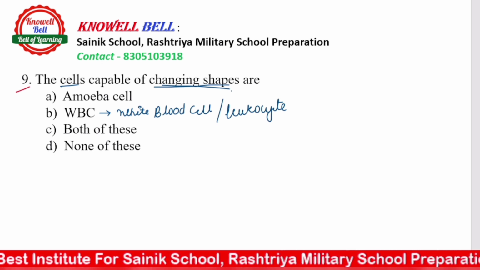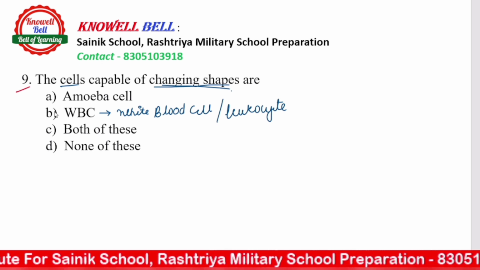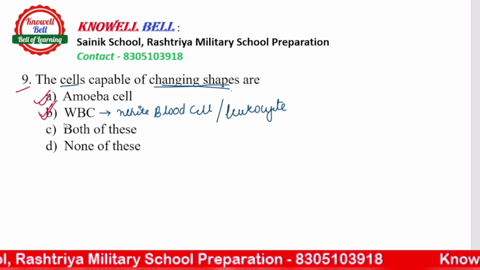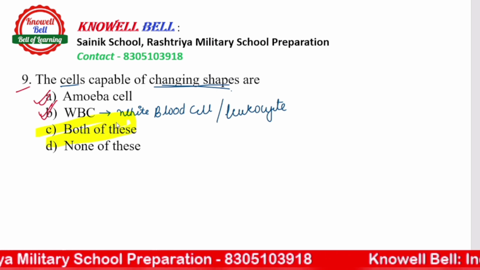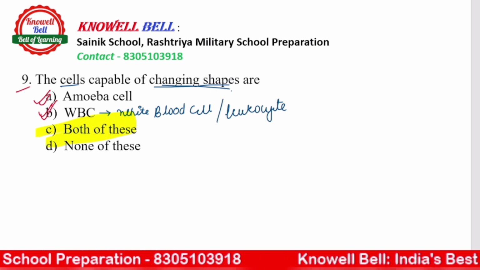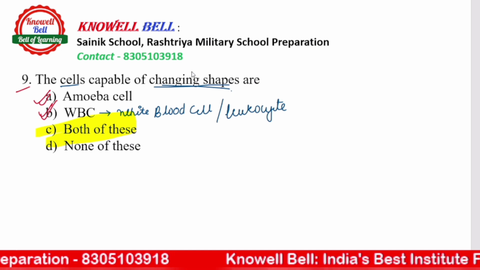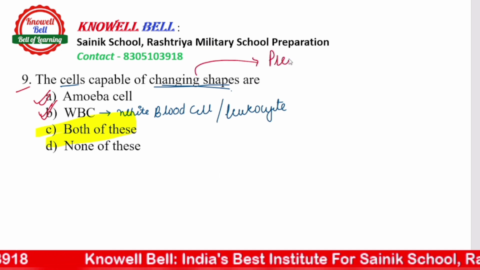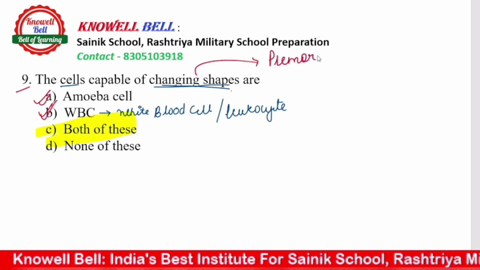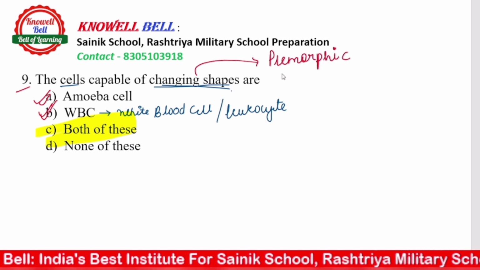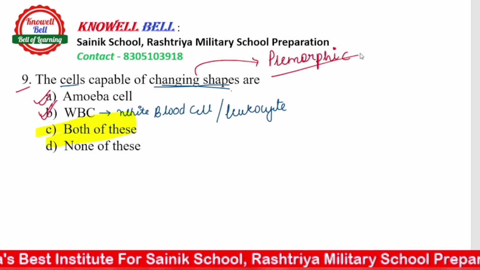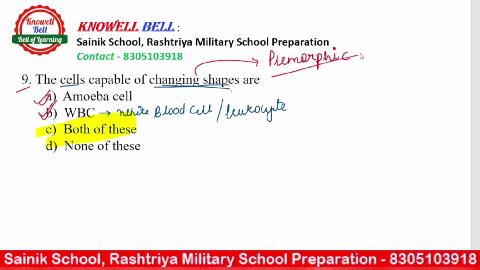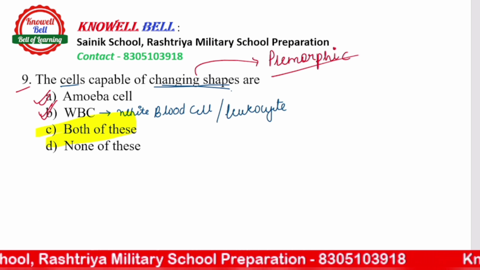So amoeba as well as WBC, दोनों ही आपके cells होते हैं, both of them are capable of changing their shapes. So the right answer would be both of these. And the cells which can change their shape, what do we call them? We call them pleomorphic. All such cells which can change their shape, we call them pleomorphic. Amoeba cells as well as WBC are capable of changing shape. Next is question number 10.